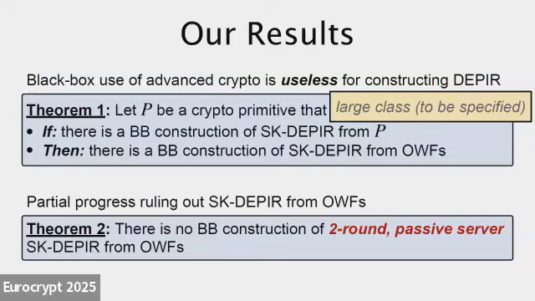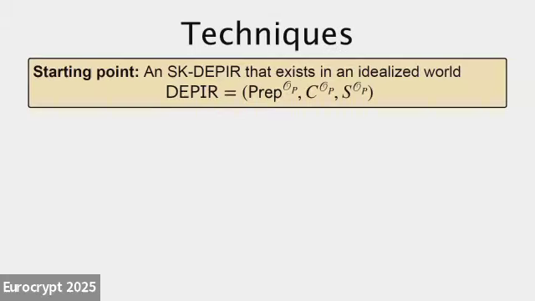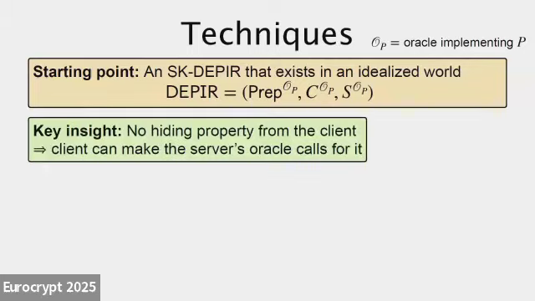Okay, so let's just jump into the techniques for how we prove theorem 1 now. The main starting point is we'll start with an SK DPIR that is constructed in some idealized model relative to some oracle. And this is essentially how we model a black box construction. You'll think of this oracle O sub P as being some oracle implementation of your desired crypto primitive. And so this is our starting point. And the key insight that we're going to use is that in PIR in general, there's no hiding property from the client.